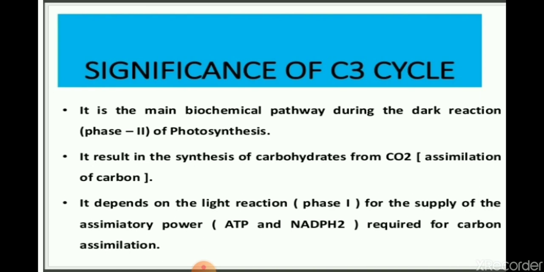The C3 cycle is the primary source of organic food and food energy for all organisms. Calvin cycle reactions occur in all photosynthetic plants, that is C3, C4 and CAM plants, during the dark phase of photosynthesis.